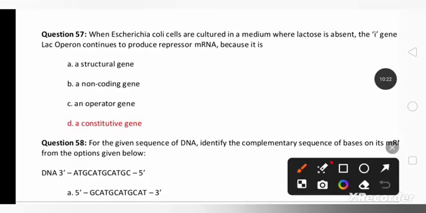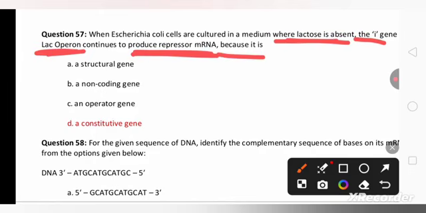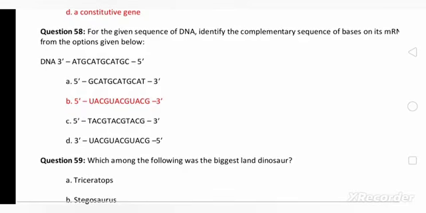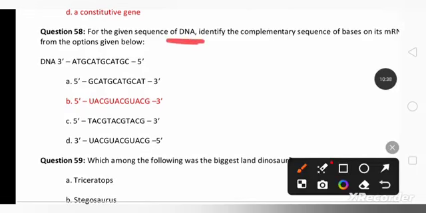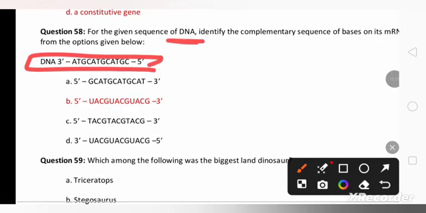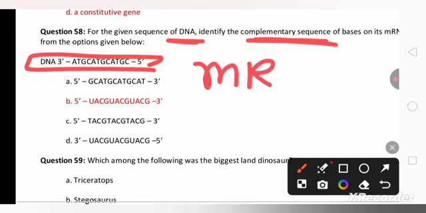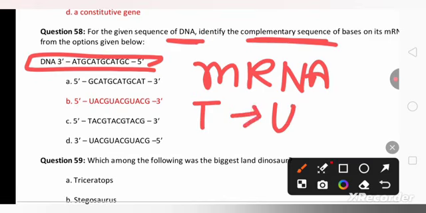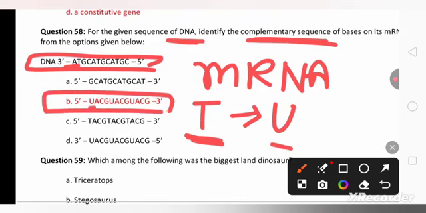When E. coli bacteria are cultured in the medium where lactose is absent, the I gene of lac operon continues to produce repressor mRNA because it's a constitutive gene. I is a constitutive gene. This is a given sequence of DNA, one of the strands has been given. Identify the complementary sequence of the base in its mRNA. In mRNA, you know it very well that in place of thymine, uracil must be present. So, complementary of adenine is thymine, but thymine won't be present in RNA. In place of thymine, uracil will be present. So, accordingly, option B is the right answer.